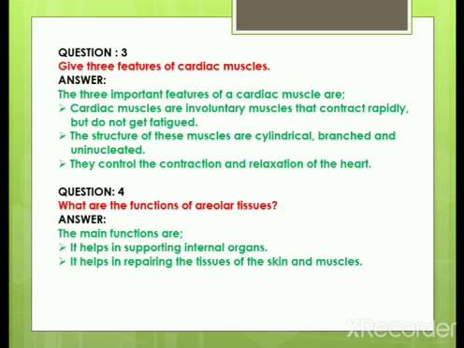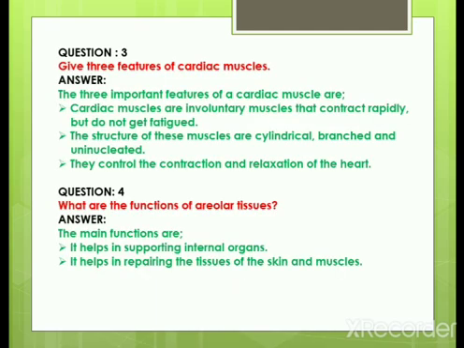For the cardiac muscle, they are asking for 3 features. The cardiac muscles are involuntary muscles. They can contract rapidly and they do not get fatigued. Next, the muscles are cylindrical, branched and uninucleated.